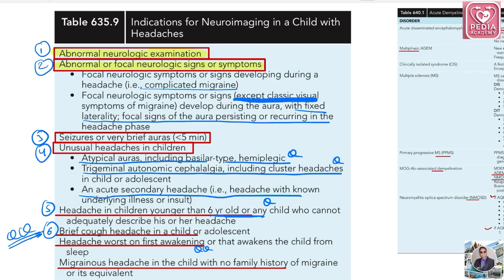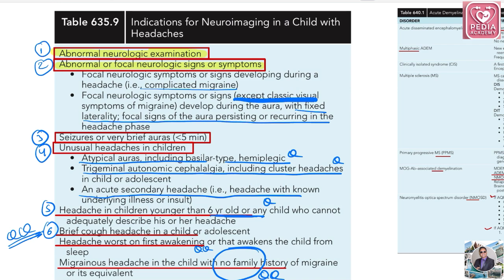And migraine headache in a child with no family history. Just remember, if a child has migraine but there is a family history, you can assume it is familial migraine. But if there is no migraine history in the family, even if headache is there, you have to think of this as an indication of neuroimaging.